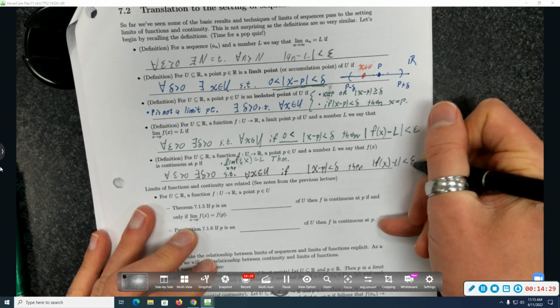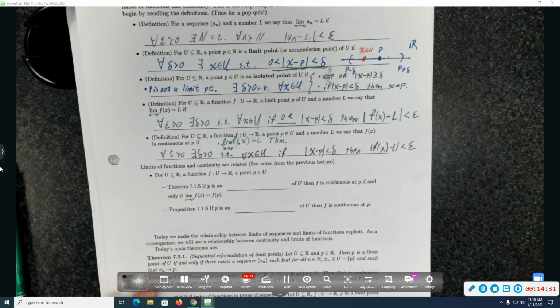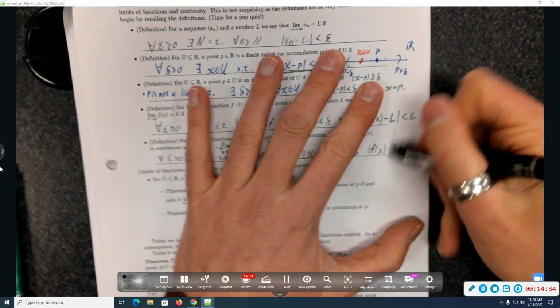So notice that's almost exactly the same as the line above. And in fact, what you said was the same as the line above. Oh, and that's not L. There should be an f of p.